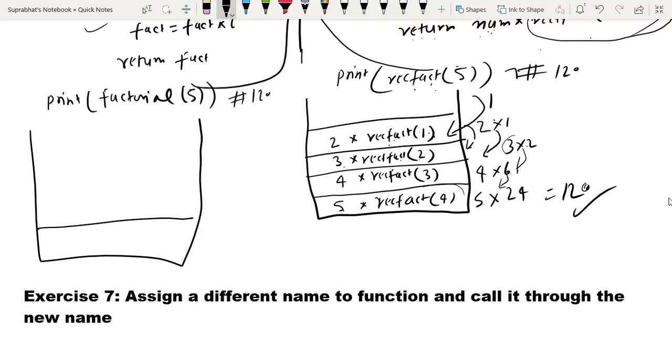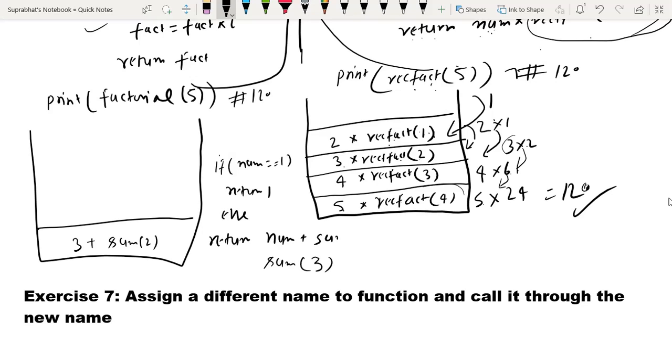Suppose I am calling the function sum for 3 numbers, you can take 10 also. So 3 plus sum 2. What is the condition? If num equal to 1, then return 1, else return num plus sum num minus 1.